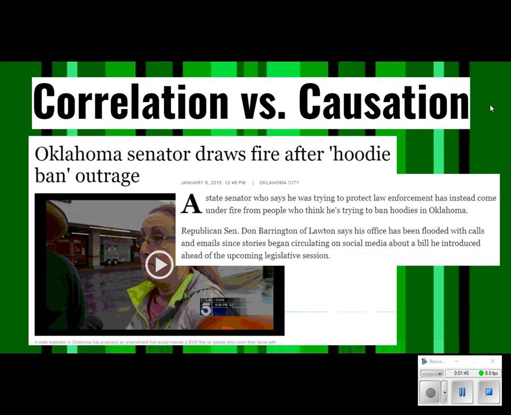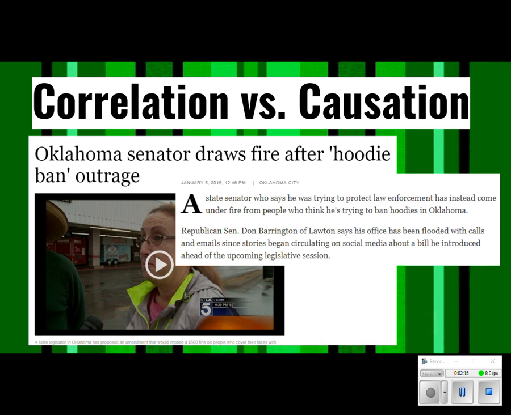And when you get there, you're not going to see this, but this is what I usually like to start with. And this is back in 2015. The headline is that the Oklahoma senator wants to ban hoodies. And the reason why he wants to ban hoodies is that it has been found that hoodies are linked to crime.